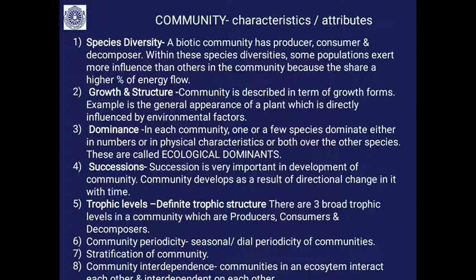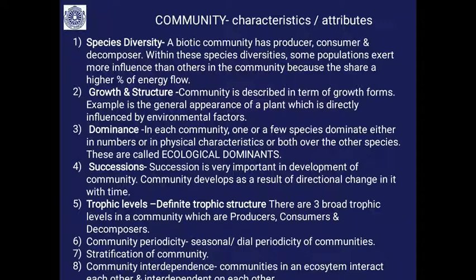In any major community, for example a forest, some species are more in number, in terms of both species diversity and population. This is the species diversity that exists in a community.